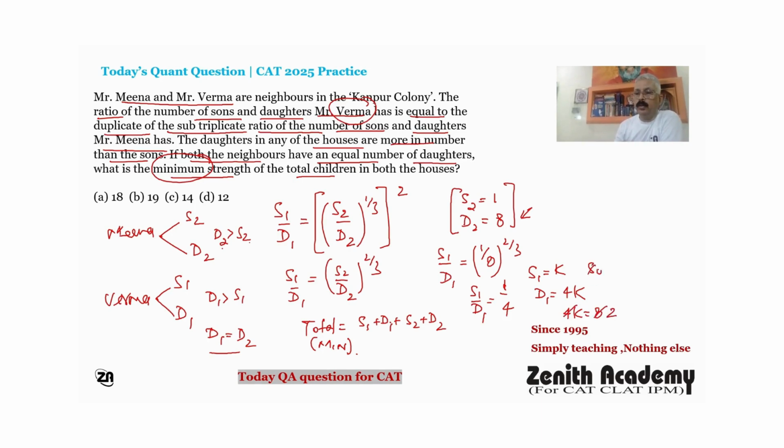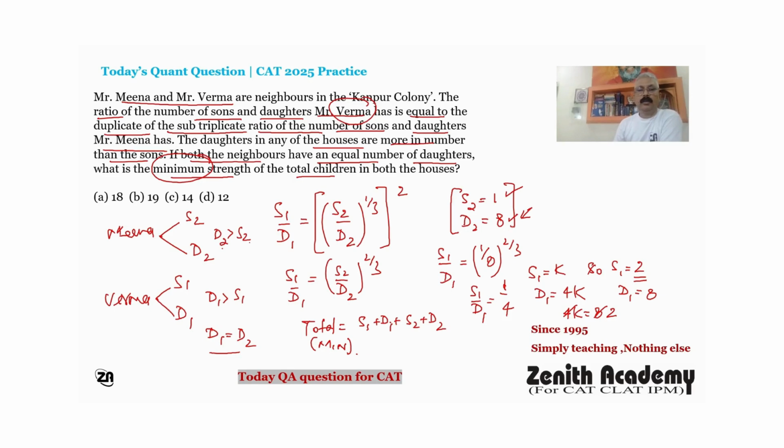So S1 is 2, D1 is 8, and here S2 is 1, D2 is 8.